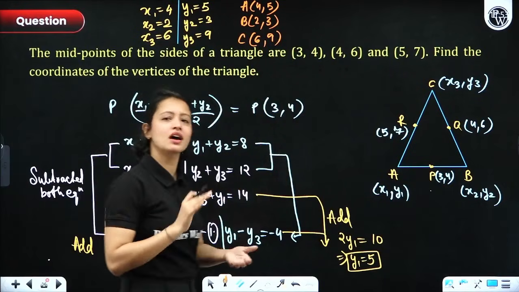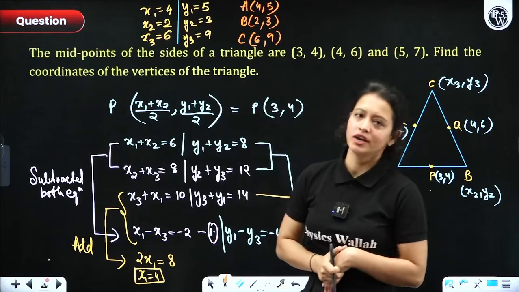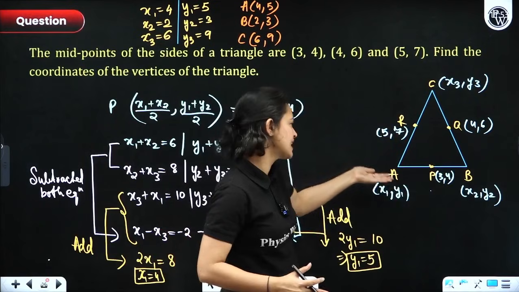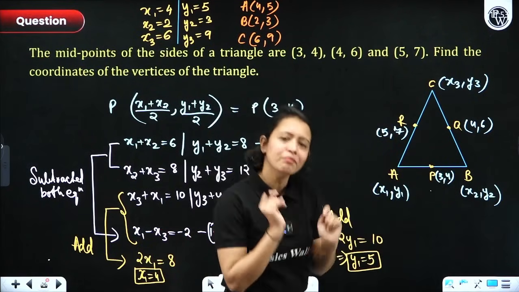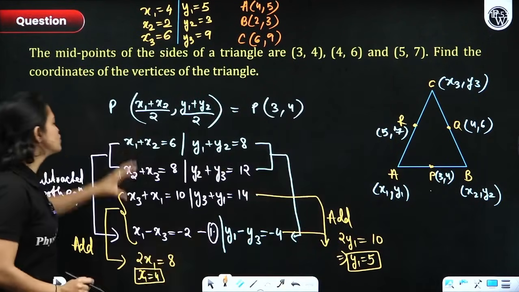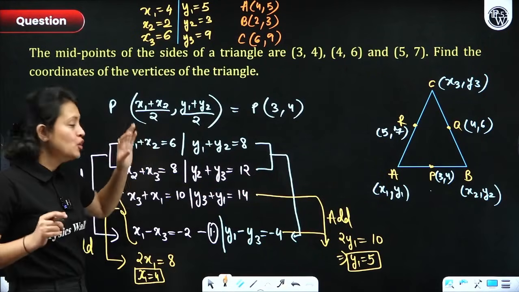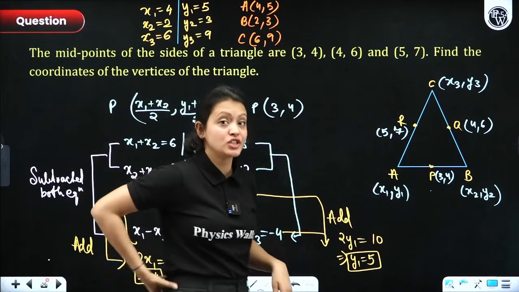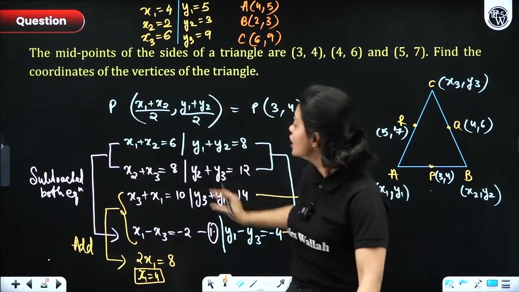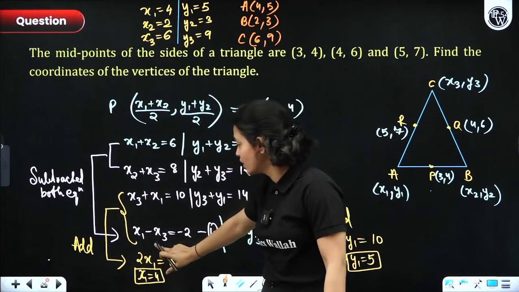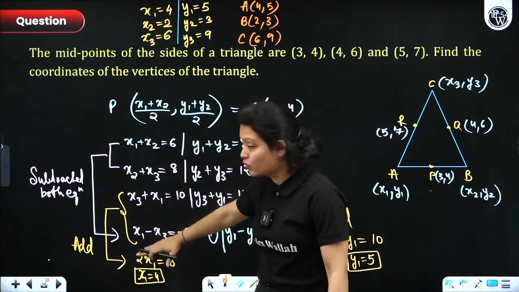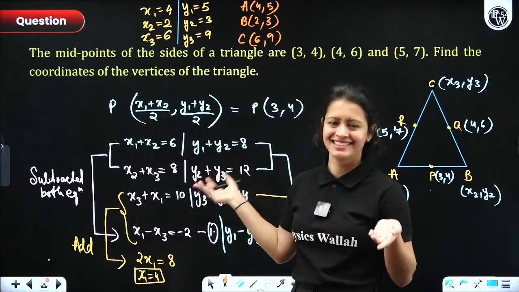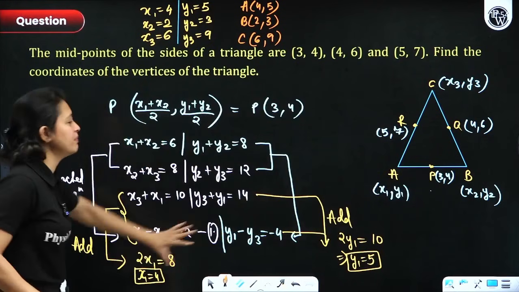See, this was a complicated question, but not because of coordinate geometry. The coordinate geometry part was easy, right? You could obviously understand that we have to use the midpoint formula. The main complicated part was solving these equations. No worries, guys. Remember, you will use the concept of pair of linear equations in two variables, which you have already studied, and solve two equations to get another equation, and then solve the equation that you got with the third equation, and you'll get one variable, and then you can get all the variables. That's it. So this here was the main part.